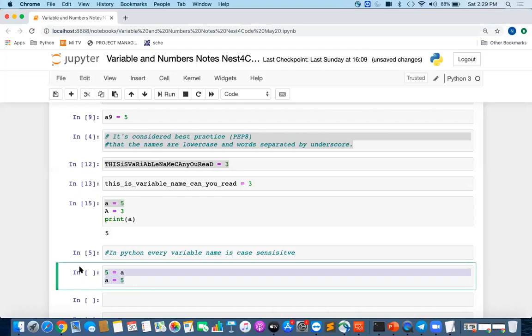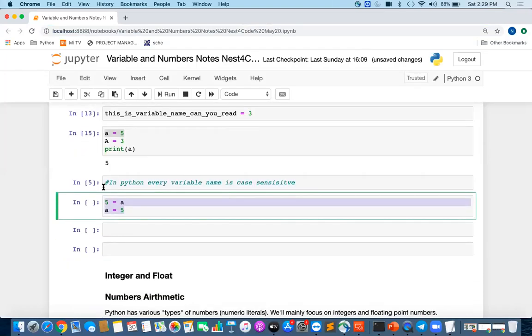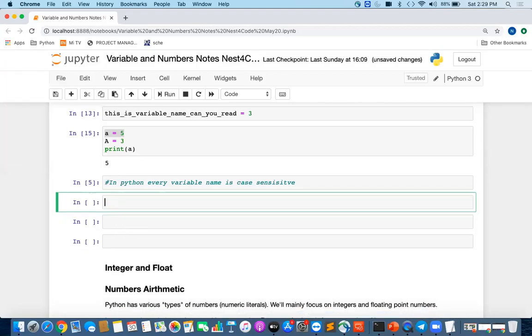So this is a question, right? If 5 equal to a, equal to 5 would be the same? So what's the point here? Whenever you define a variable in Python, like let us suppose I'm defining a equal to 5, this a you understood, right? This is a variable. But what is this 5? All these are known as literals.